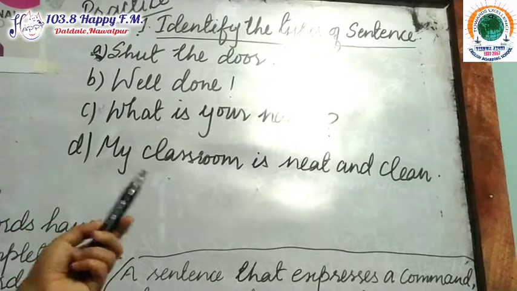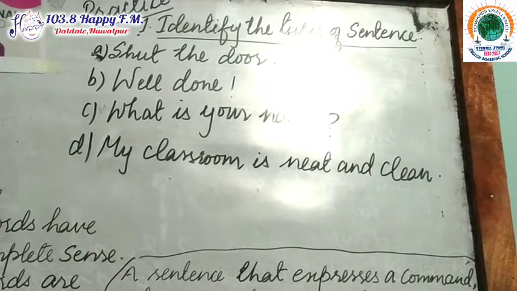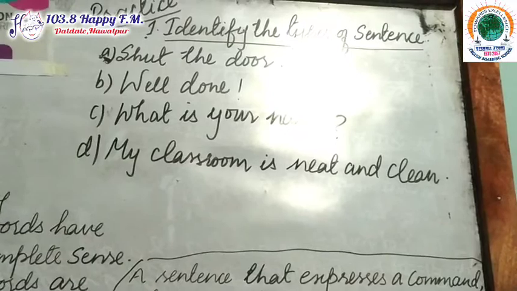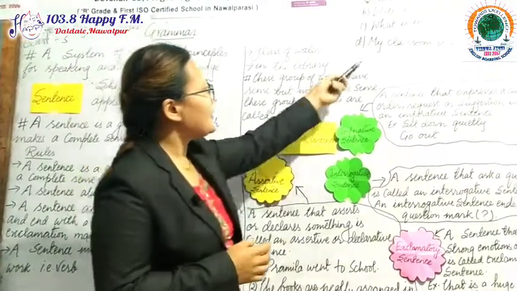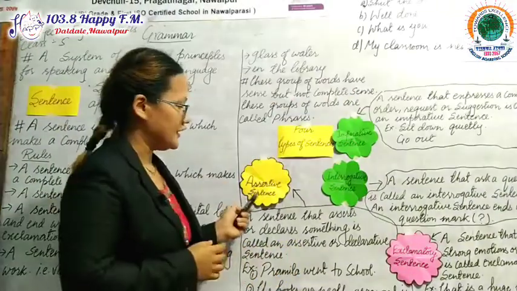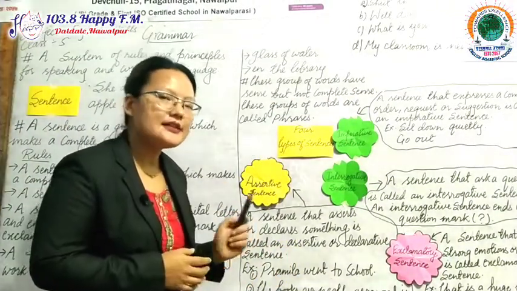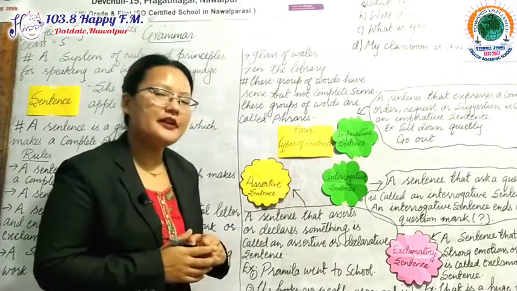So let's go to another. My classroom is neat and clean. This last sentence is giving us information, telling information. And so this is an assertive sentence. Well done, dear students. You have done very nicely.